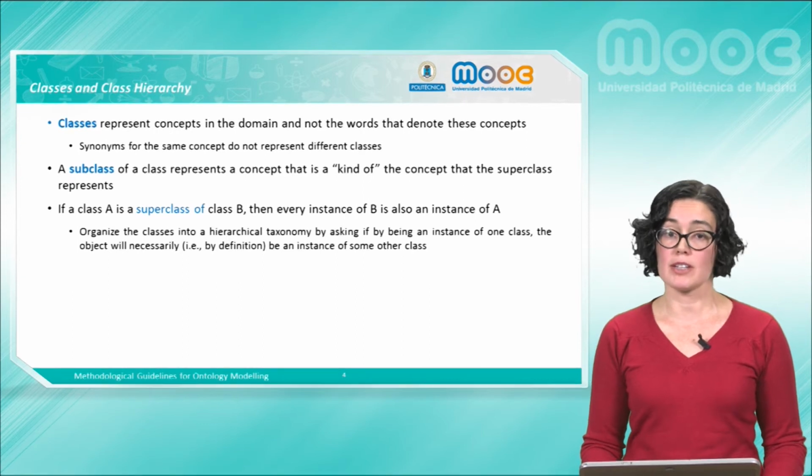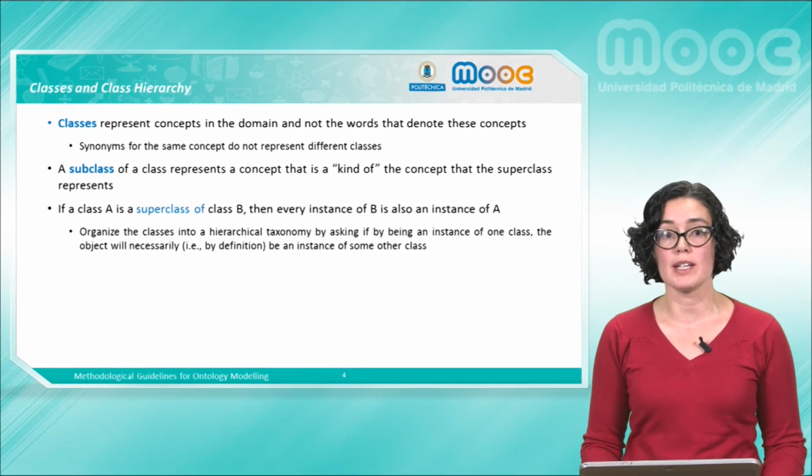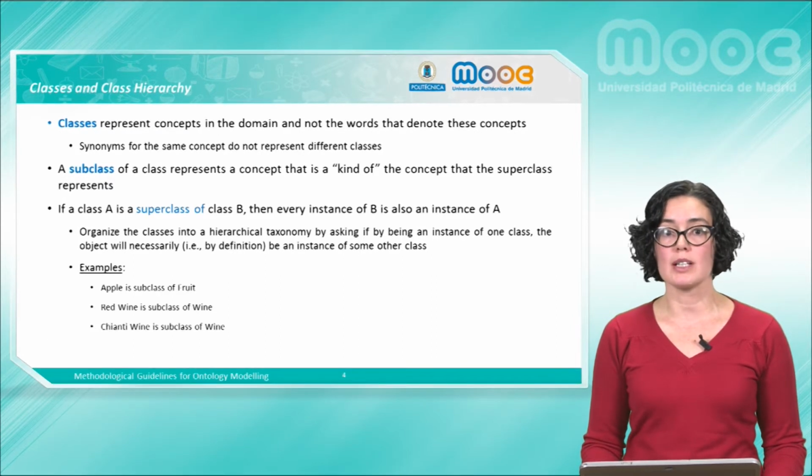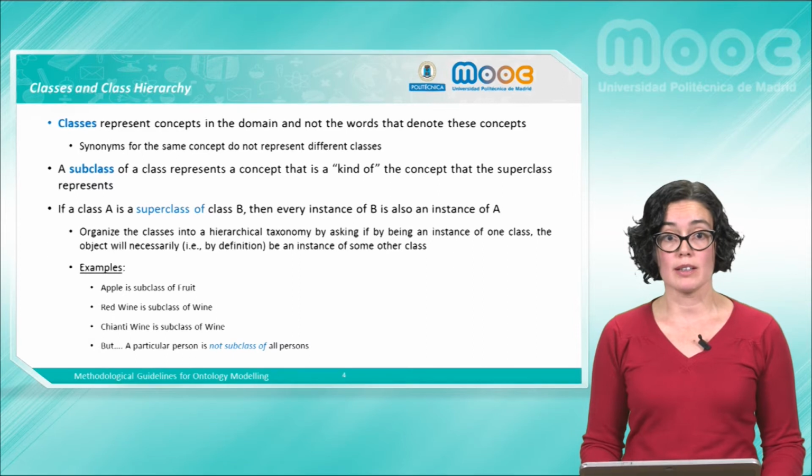In addition, if a class A is a superclass of a class B, then every instance of B is also an instance of A. For example, apple is a subclass of fruit because each apple is a fruit. Red wine is a subclass of wine because each red wine is a wine. And Chianti wine is a subclass of red wine because each Chianti is a red wine. However, a particular person is not a subclass of every person.